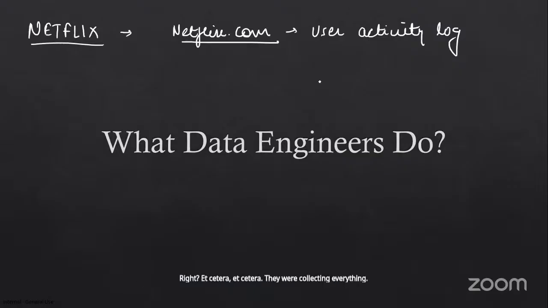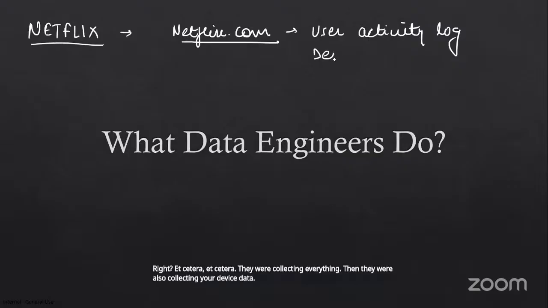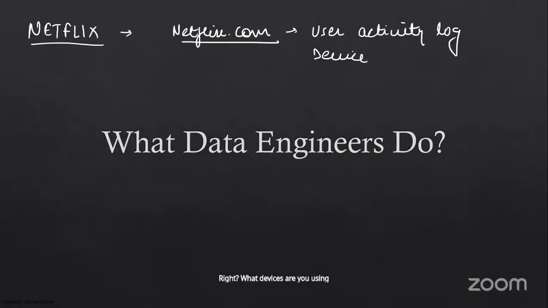Then they were also collecting your device data, right? What devices are you using to stream the content? How efficient is the streaming? Is it buffering a lot? Is it playing correctly? For people who watch it on mobile, is the drop rate high there versus people who watch it on a machine? That is also what they study. Are the mobile users renewing, or in which type of user are we facing the lowest dropout, the highest dropout?